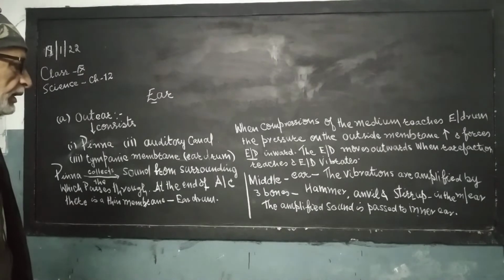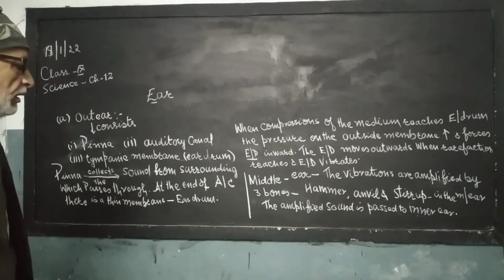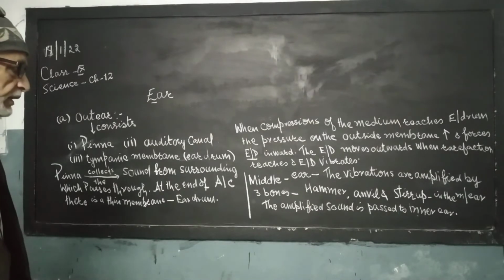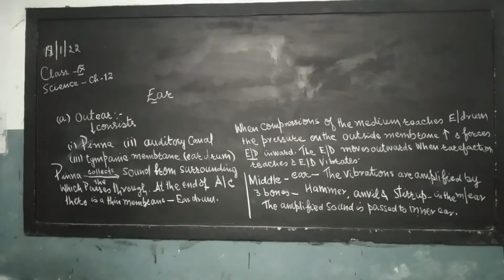I repeat, it is the second part of the human ear. Please note one thing, it is the middle ear. Here, the vibrations are amplified several times. Now, how are they amplified? They are amplified with the help of three bones found in the middle ear. These bones are hammer, anvil, and stirrup.